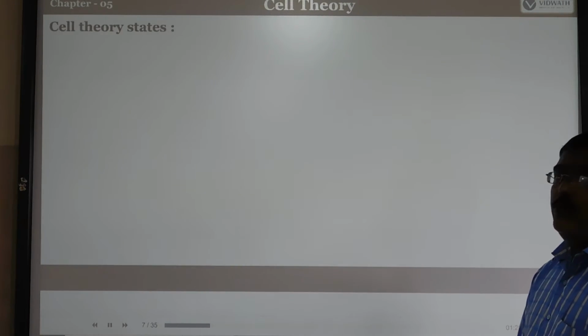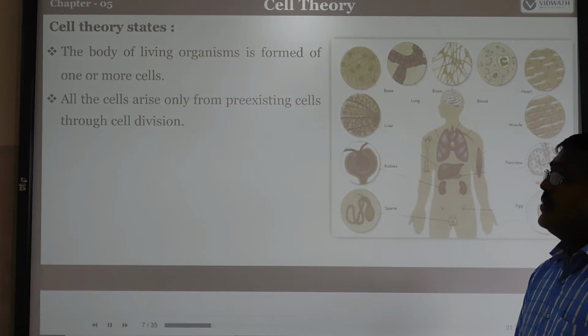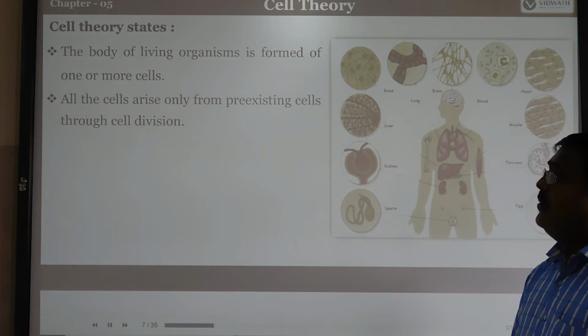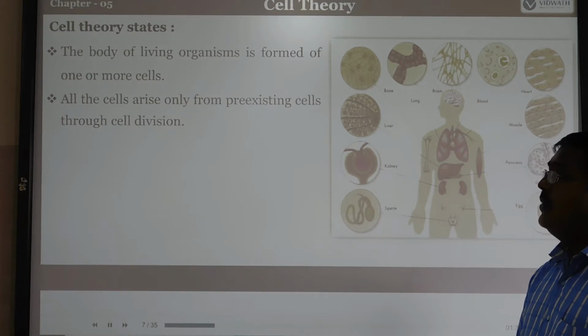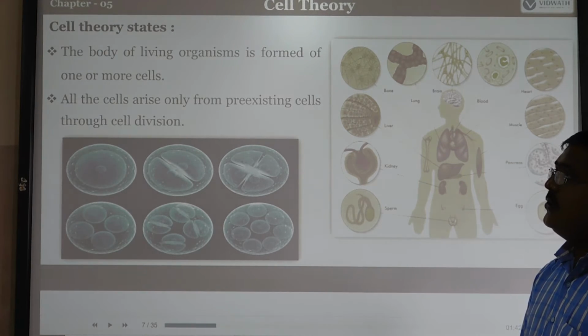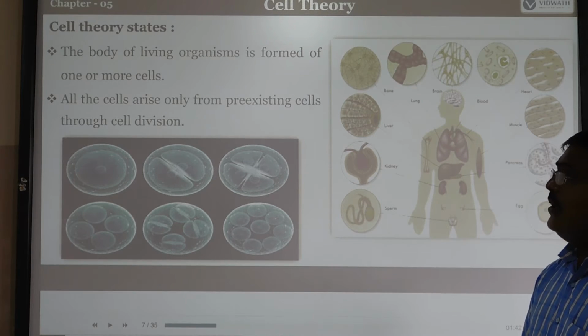What does the cell theory state? You know that the bodies of living organisms are formed by one or more cells, either unicellular or multicellular organisms. All these cells arise only from pre-existing cells through cell division. That is the cell theory statement.